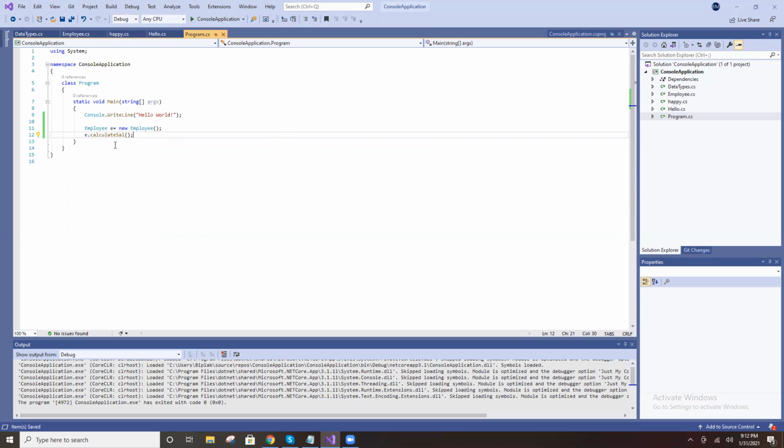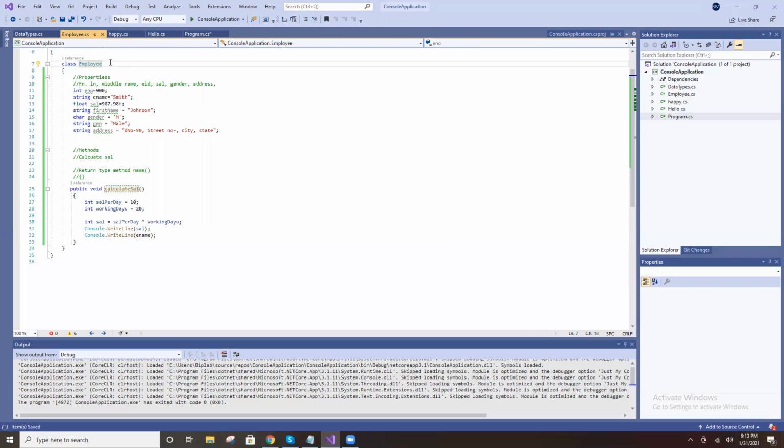And the first one, E, is for the employee, right? You can put any name, like ABC. Same here also, ABC dot. So employee is the name of the class, right? It must be employee here also. For example, if I write employee 1 here, you get an error, because employee 1 class is not available. This is employee, not employee 1.